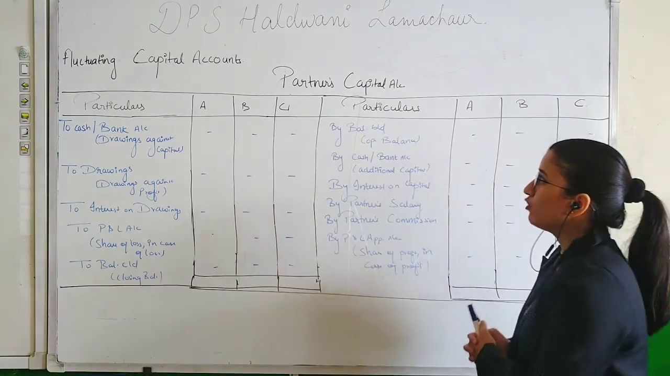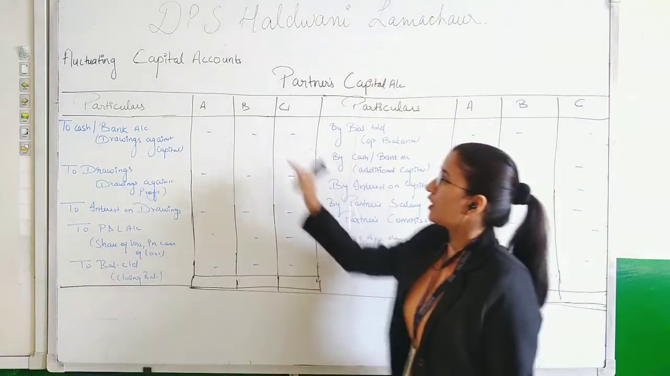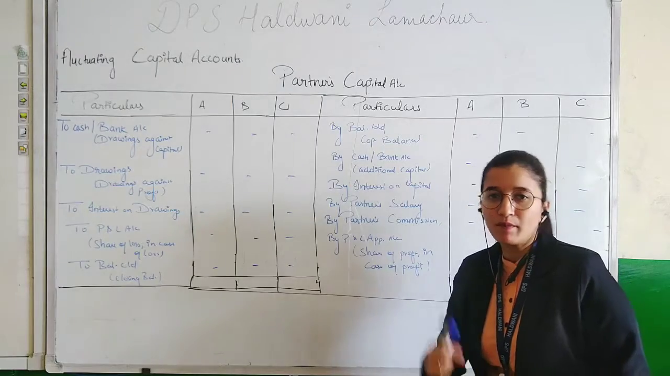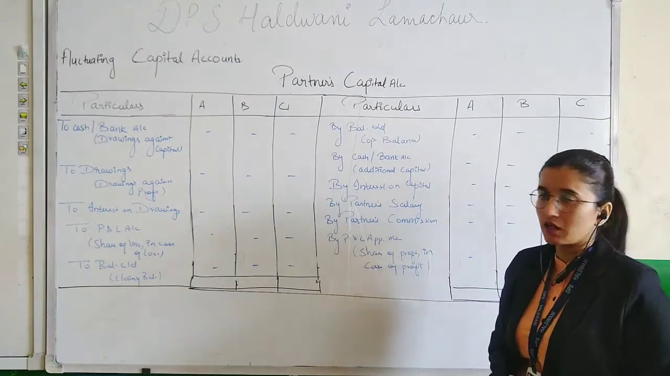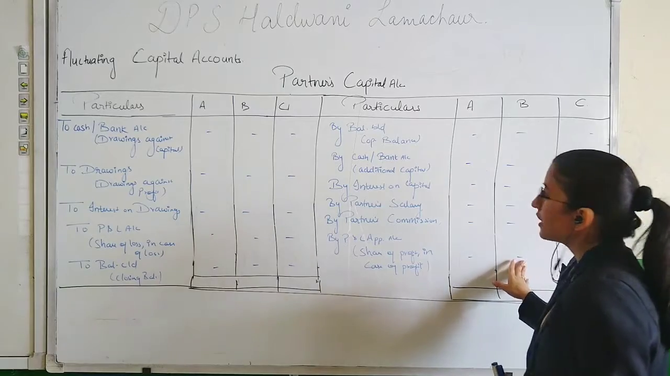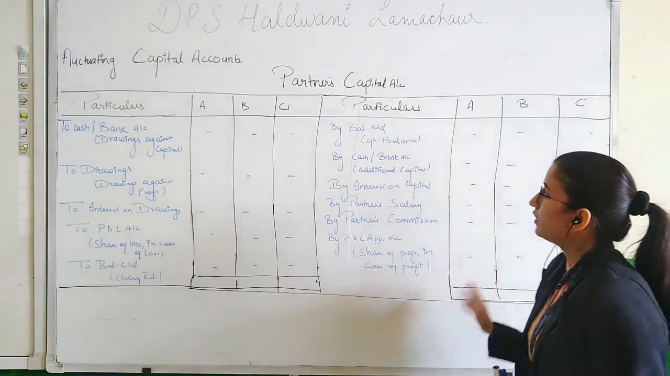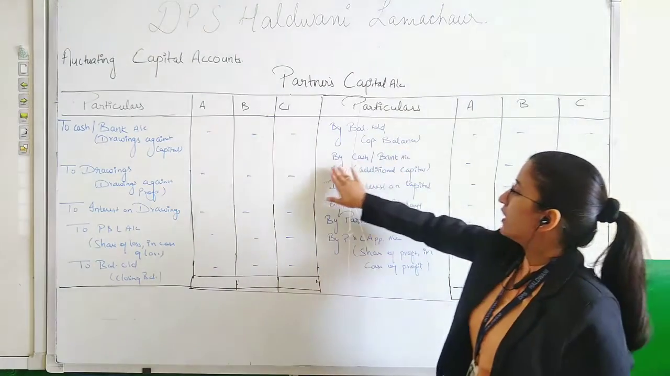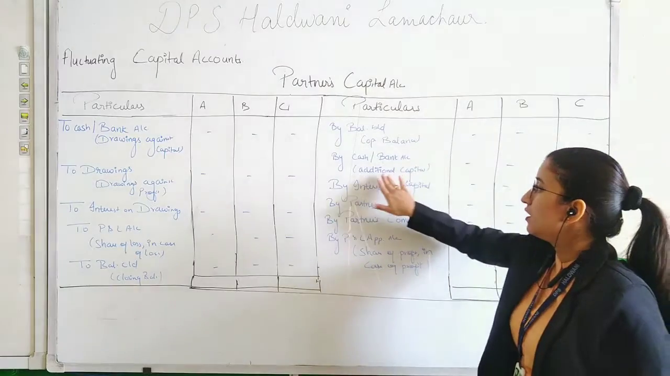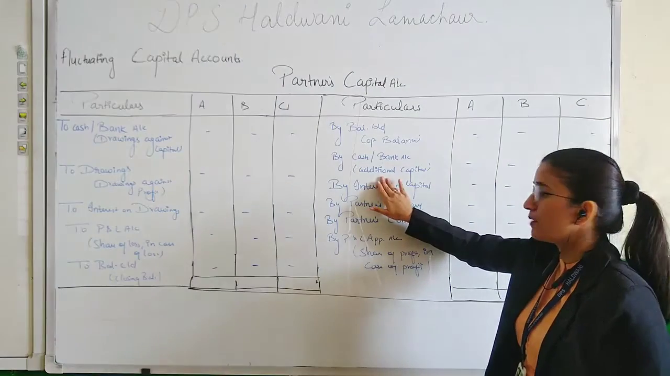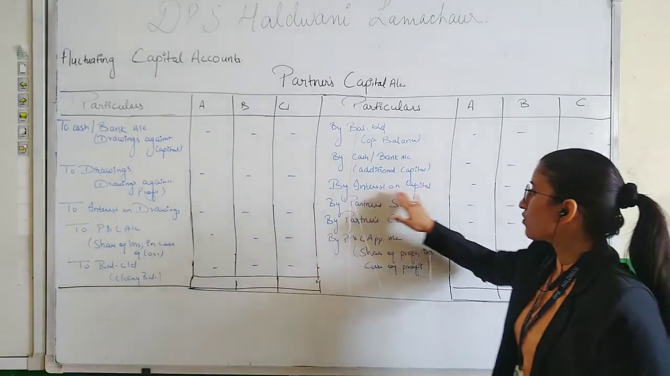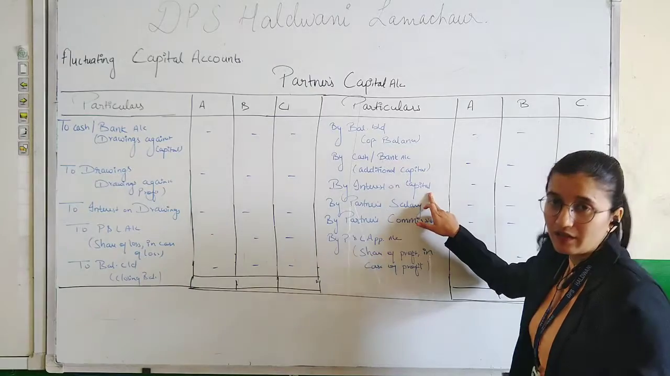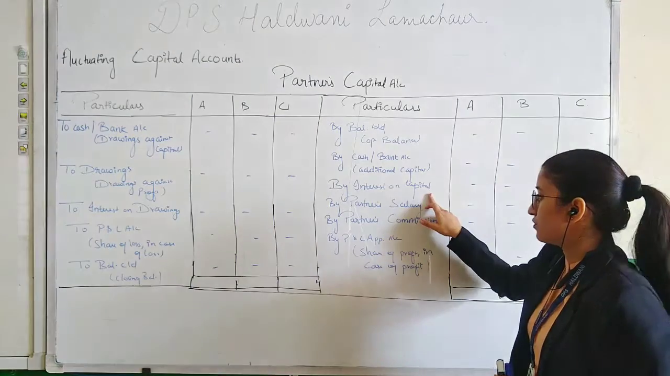Now here is the format of partners capital account under fluctuating capital account method. As we know, in this method we only prepare one account, which is partners capital account. On credit side of partners capital account, we record by balance brought down, which is the opening balance of the capital. Then by cash or bank, which is the additional capital introduced by the partner. Then comes by interest on capital. It is an expense for the company, which is why we record it on credit side according to the personal account rule.